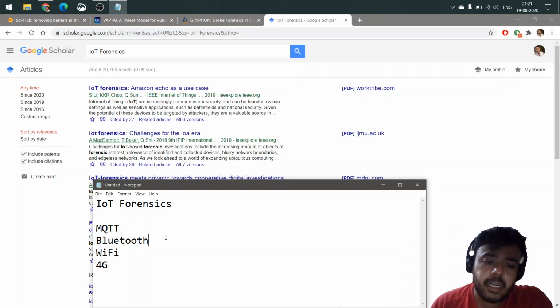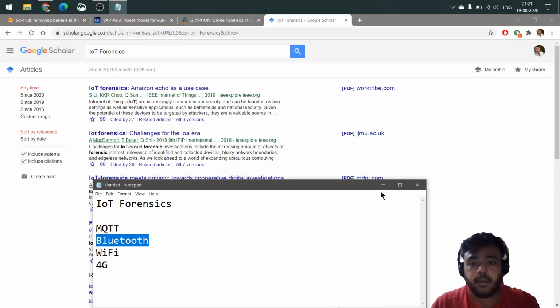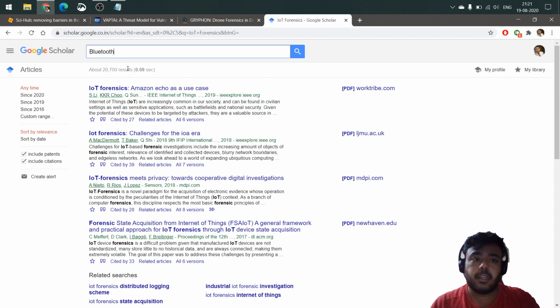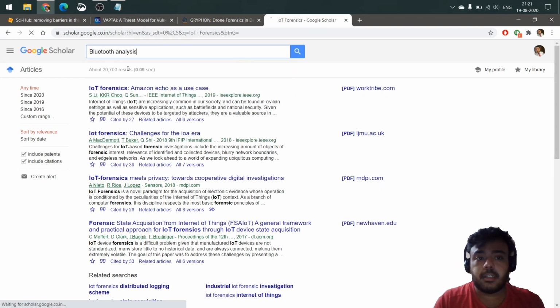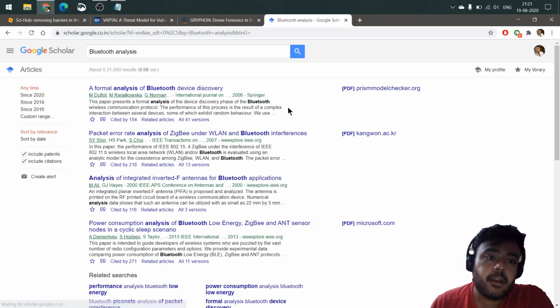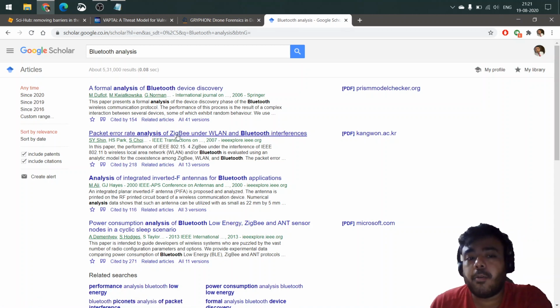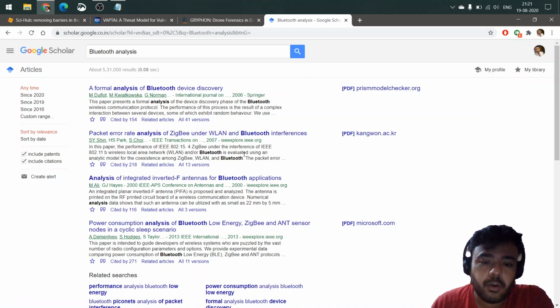So what I would do is search for the protocol-related material directly, analysis, let's say. And that way I would be able to find many papers. As you can see, there is one more paper regarding Zigbee. Zigbee is also a protocol under IoT.